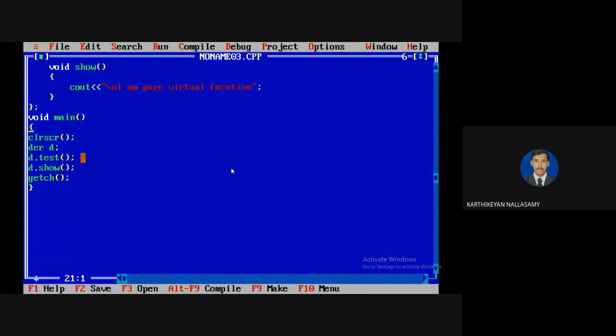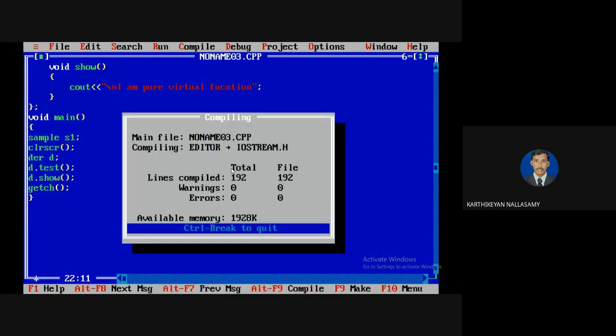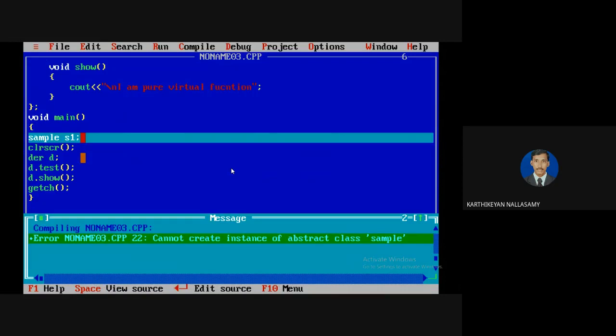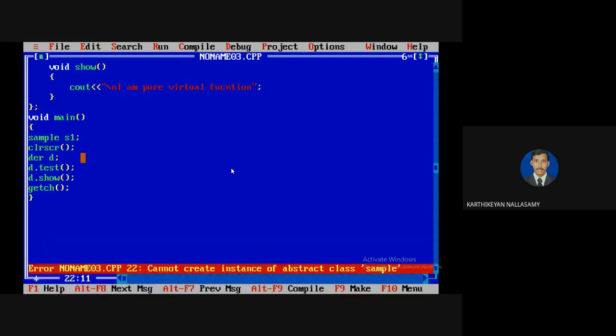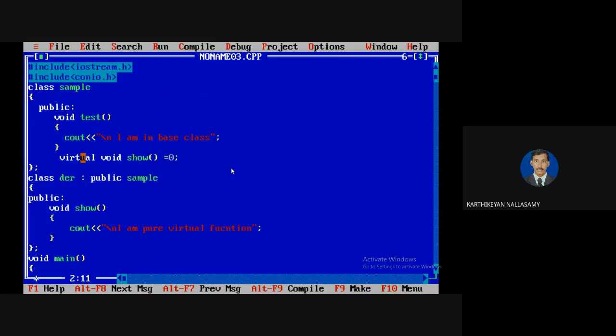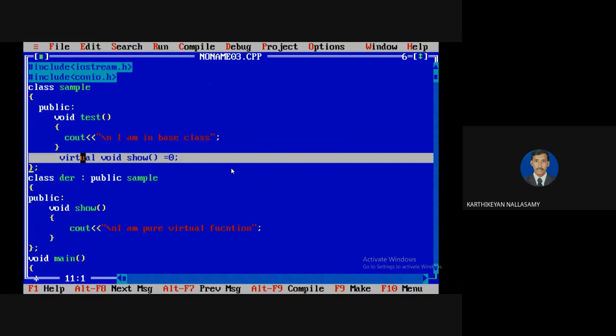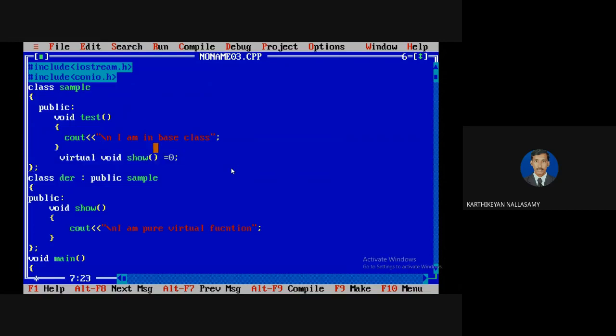Assume that you are trying to create an object for your base class, the sample class. Surely it gives an error message because it is abstract. See that an error is generated: cannot create an instance of abstract class sample. Because sample is an abstract class, since it contains one pure virtual function, we are unable to create an object for it.